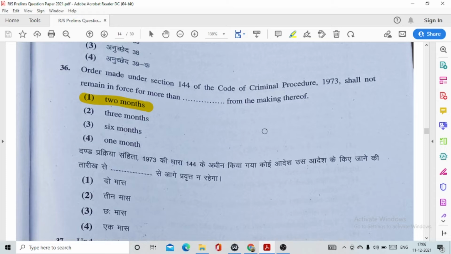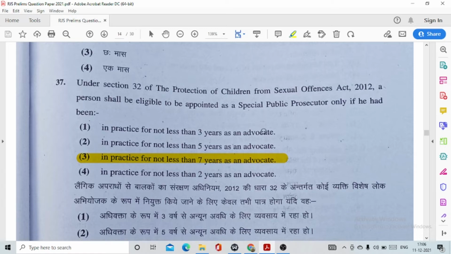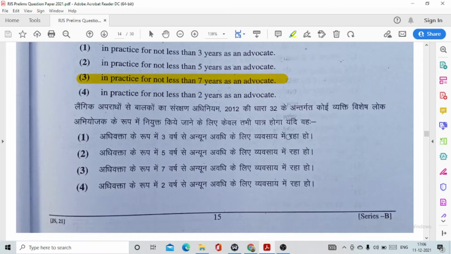Question number 36. Order made under section 144 of the CRPC shall not remain in force for more than 2 months from the making thereof. Question number 37. Under section 32 of the Protection of Children from Sexual Offences Act 2012, a person shall be eligible to be appointed as a special public prosecutor only if he had been, option number 3, in practice for not less than 7 years as an advocate.